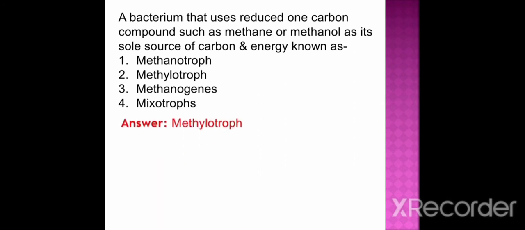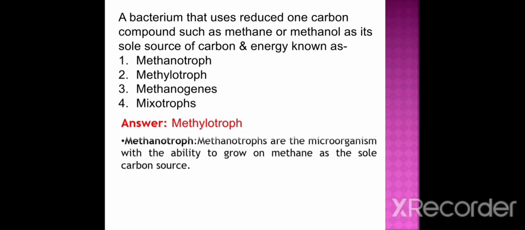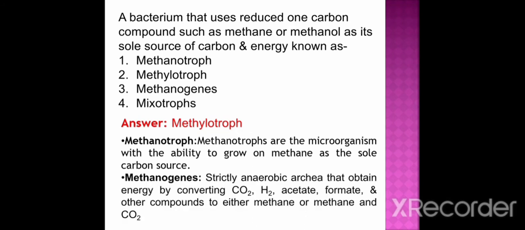In our previous video, we already discussed the Mixotroph. Methanotrophs are the microorganisms with the ability to grow on methane as the sole source of carbon, whereas Methanogenes are strictly anaerobic archaea that obtain energy by converting carbon dioxide, hydrogen, acetate, formate and other compounds to either methane or methane and carbon dioxide.